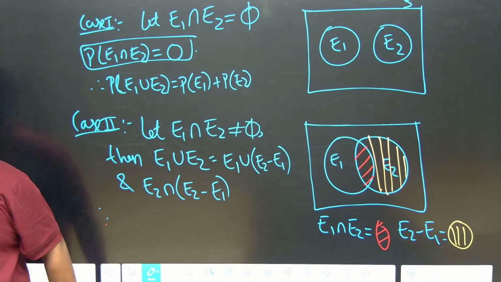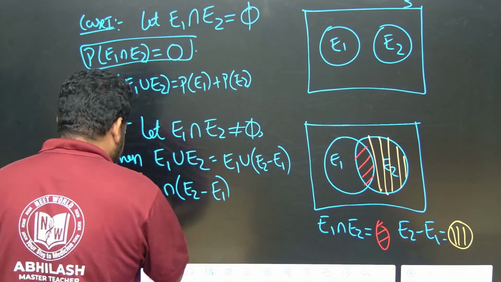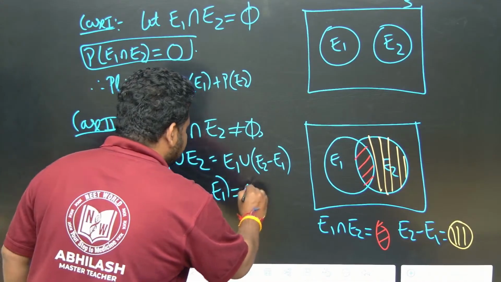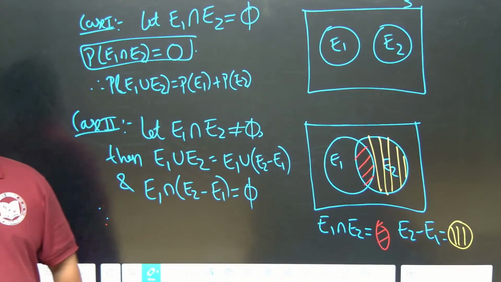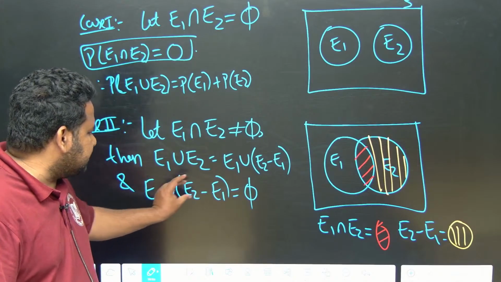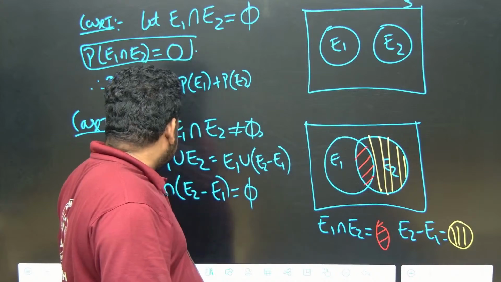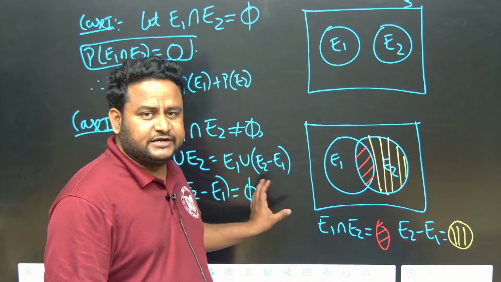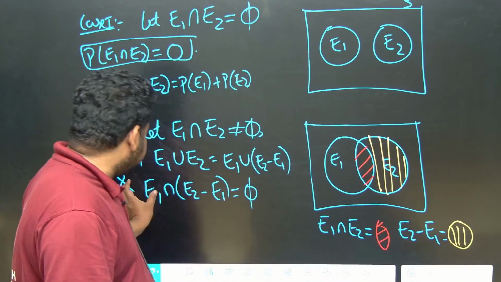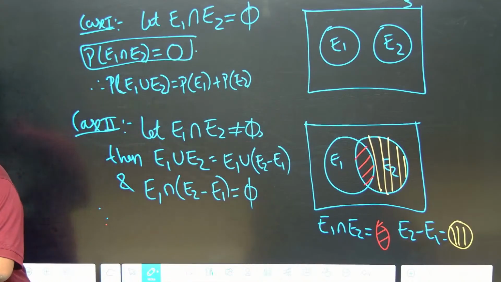It should be E1, not E2. E1 intersection E2 minus E1 will become equal to the null set. E2 minus E1 is this one. Then E1 intersection this one will become equal to the null set, that is, there is nothing common between E1 and E2 minus E1. This is what we will have.